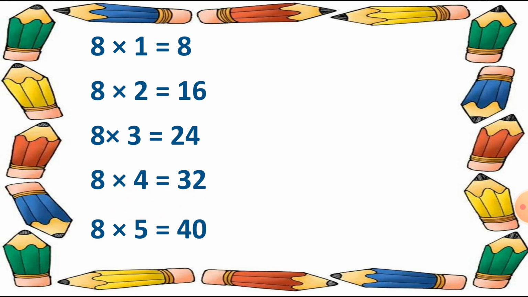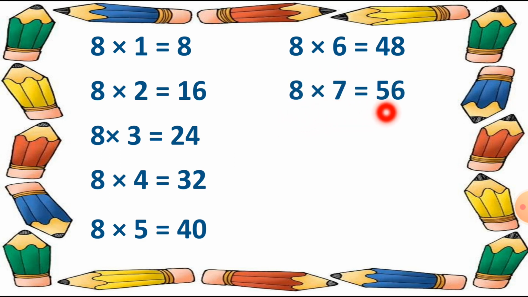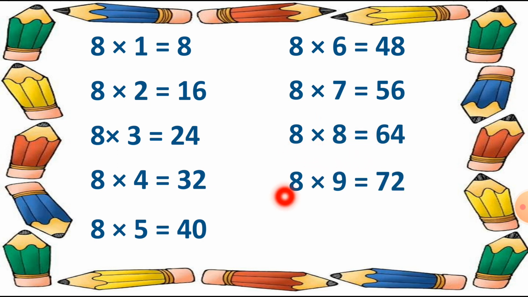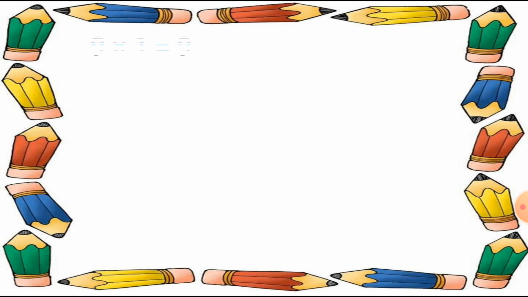Then 8 6s are 48. Then 8 7s are 56. 8 8s are 64. Then 8 9s are 72. 8 10s are 80. Now the table number 9.